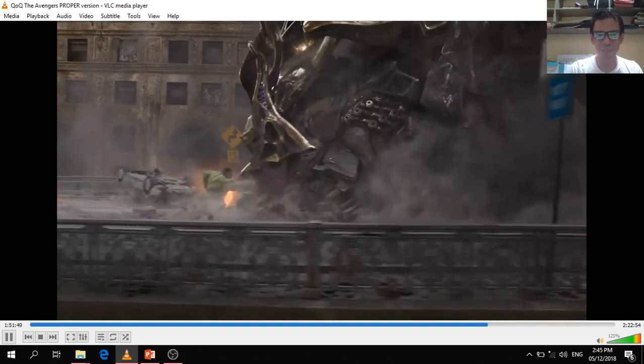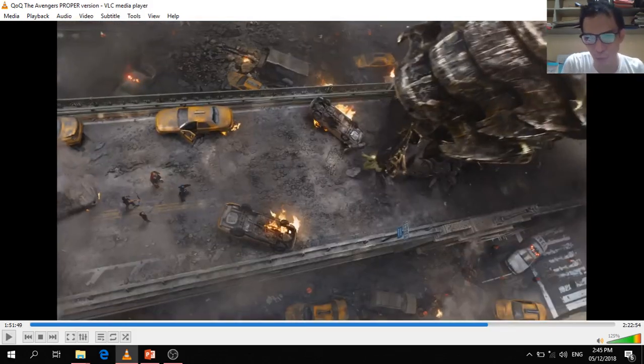As you see, Dr. Banner transformed to become an incredible Hulk. So in the process, from a normal human form, Dr. Banner transformed to be an incredible Hulk, the big green guy in the movie. In this particular scene, the transformation of Dr. Banner to Incredible Hulk is a classical example of what they call epigenetics.